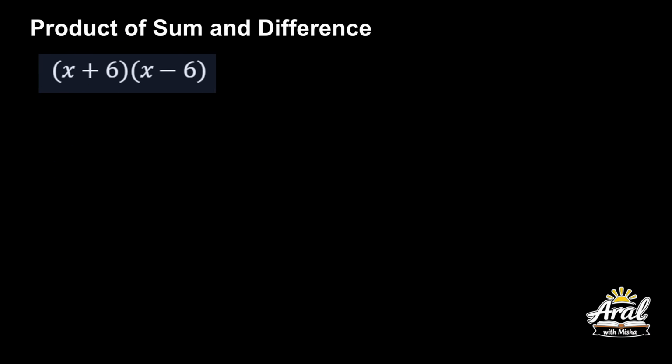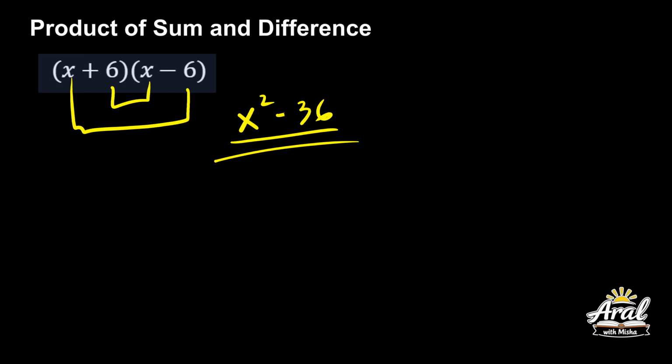Okay, next is sum and difference. Pag nakita natin may minus, alam mo na kagad, square the first term and square the last term, a squared minus b squared. So, x squared minus 36. Yan na kagad yung sagot. Okay? Kasi yung negative mo, 6x, and inner and outer mo is positive 6x minus 6x. It will just cancel out. Okay?